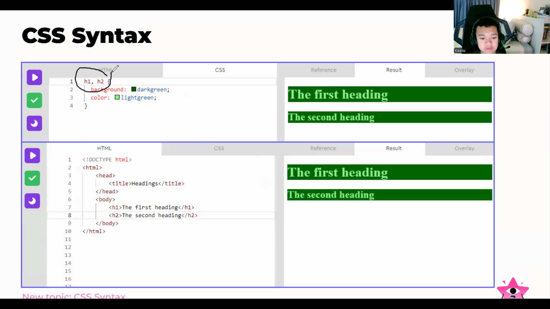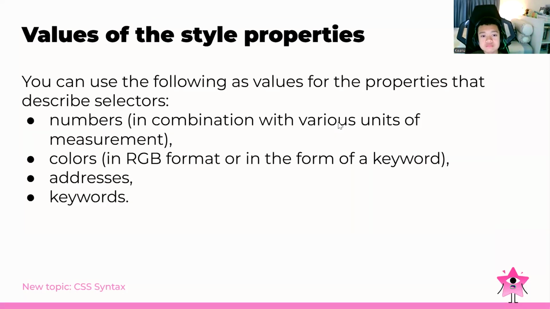If you want to add more than one heading, more than one tag, we can split them using a comma, and the output will look the same. So the CSS is directly connected to the HTML and is used for styling the text. It's already connected because we set the H1 and H2. And then the values of the style properties.